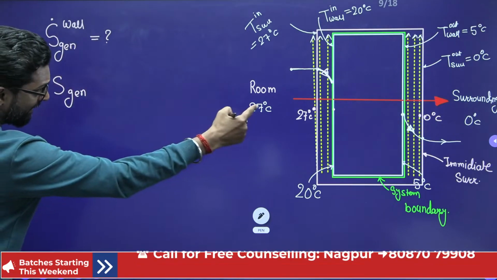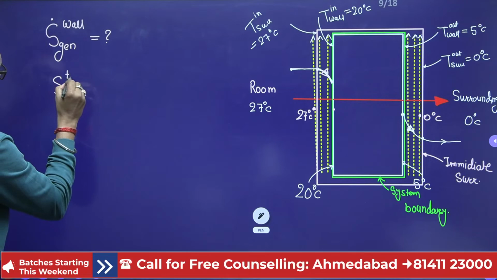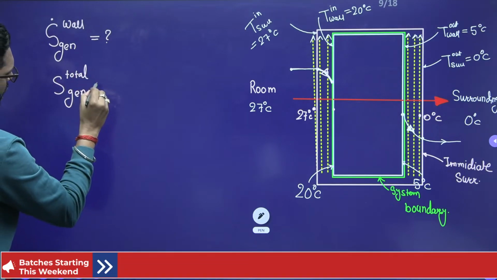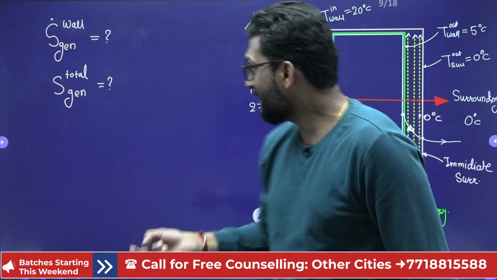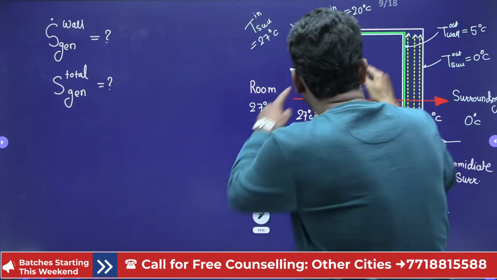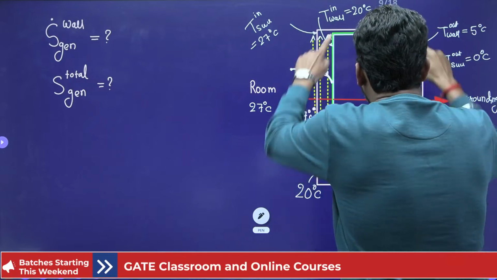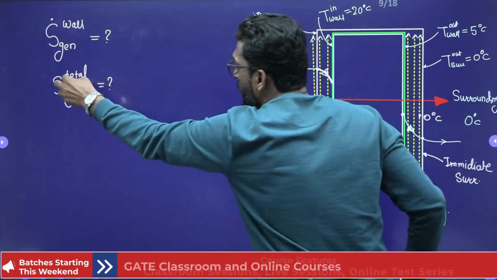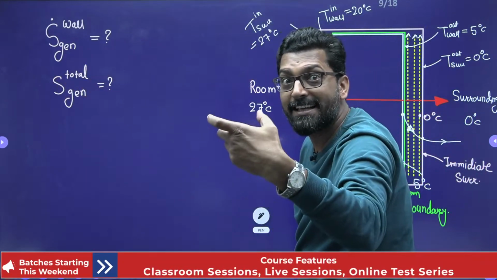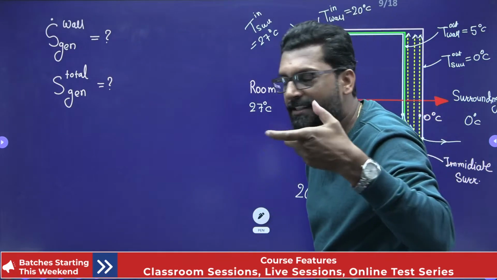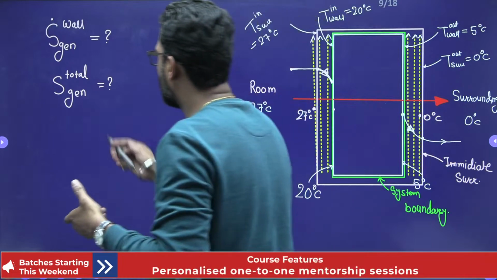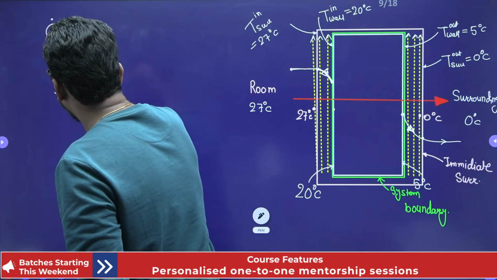What is the difference between these two? This is your wall and this is your total. Once we calculate the total, we have to take internal plus external, known as the extended system.